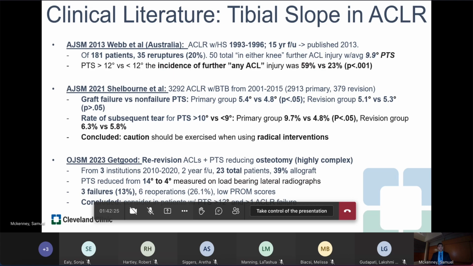And so most recently, looking at the most complex patients, this study looked at those who had already failed a revision. They were undergoing a re-revision plus a slope-reducing osteotomy over a 10-year period from 3 institutions, 23 total patients, 40% of whom received allograft. They successfully reduced their tibial slope by about 10 degrees, but they still had a 13% failure rate, a 26% reoperation rate, and pretty low patient-reported outcome scores. They suggested that in these highly complex patients, it's still reasonable to use a posterior tibial slope greater than 12 degrees and a prior failed revision as an indication for slope-reducing osteotomy.